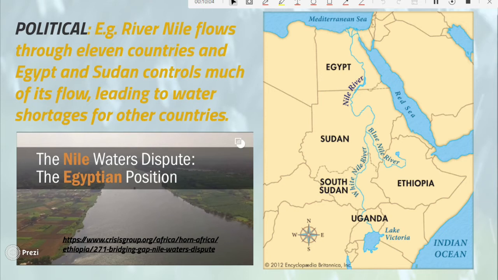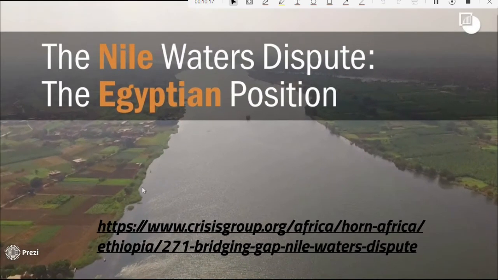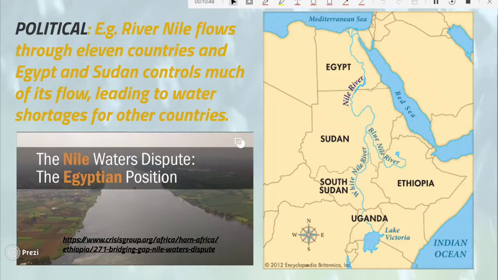Sudan and Egypt tend to control much of the flow of River Nile, and this has caused shortage of water for other countries that are within the Nile basin. From this article, you see that the Nile waters dispute Egyptians' position. So when you follow the link that I've put on this picture, you will notice that there's a lot of disputes going on between the countries within the Nile basin. Make sure you follow the link and try to read the article under there for more information.